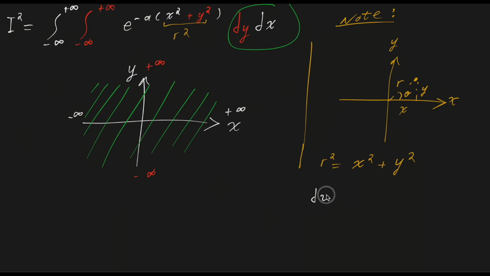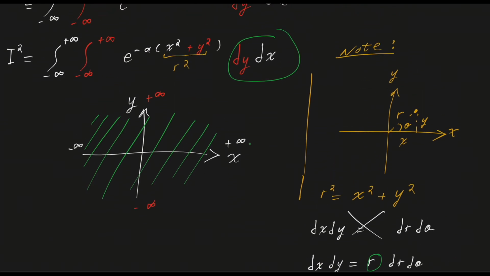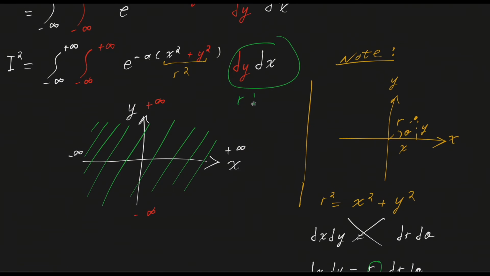We cannot simply say that dx dy should equal dr d theta. As a matter of fact, that is wrong. But what dx dy is equal to is r dr d theta. We find this proportionality term from the Jacobian matrix, which will be the topic of another video. But if we want to replace dx dy, then we'll put here r dr d theta.